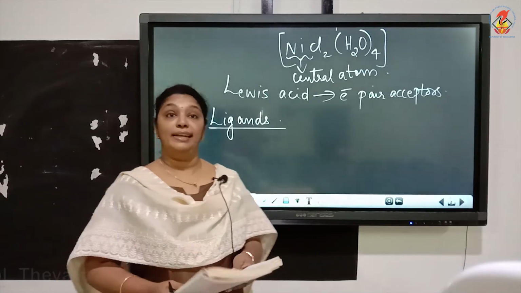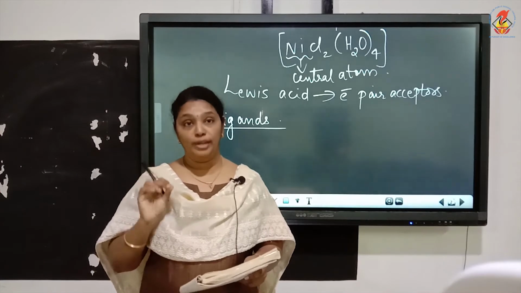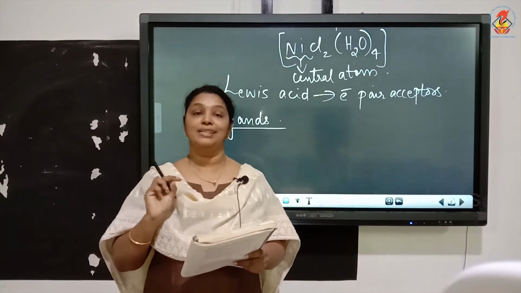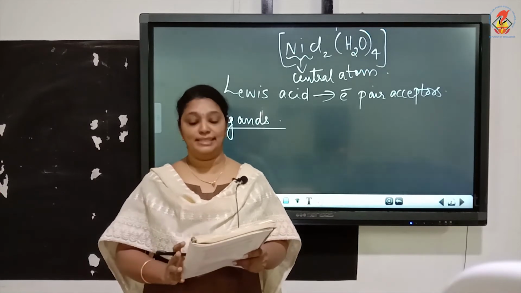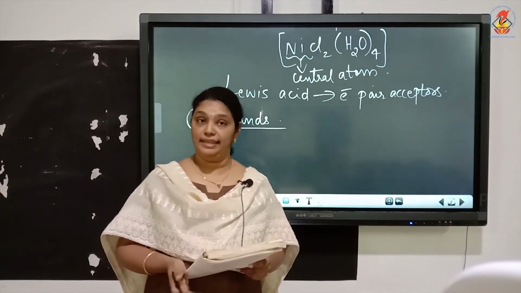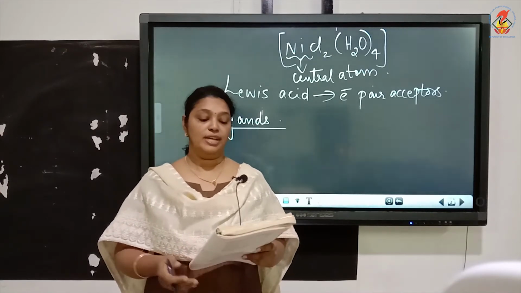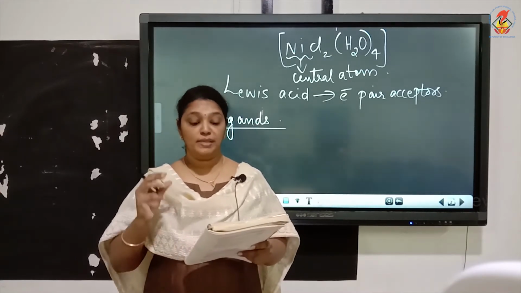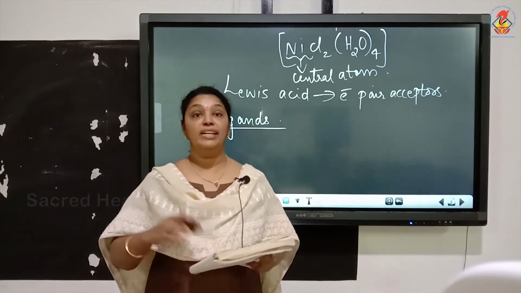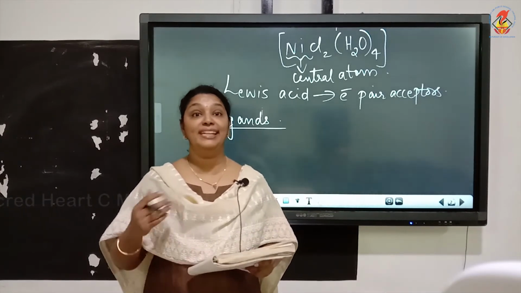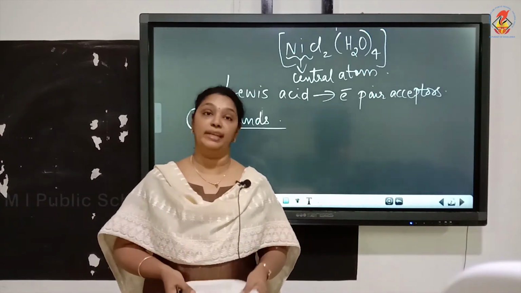Now, what are ligands in a coordination compound? The ions or molecules bound to the central atom or ion in the coordination entity are called ligands. The ligands may be simple ions such as Cl-, or small molecules such as H2O or NH3, or even larger molecules like ethane-1,2-diamine, or even macromolecules such as proteins.